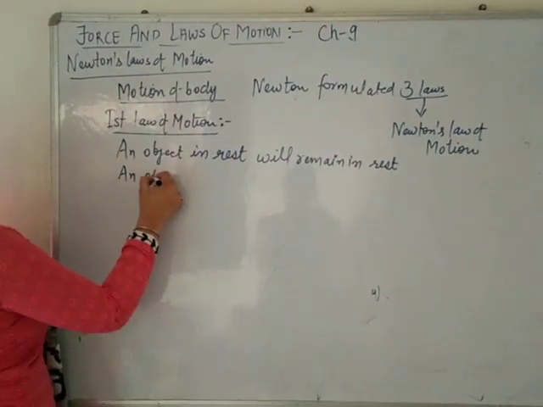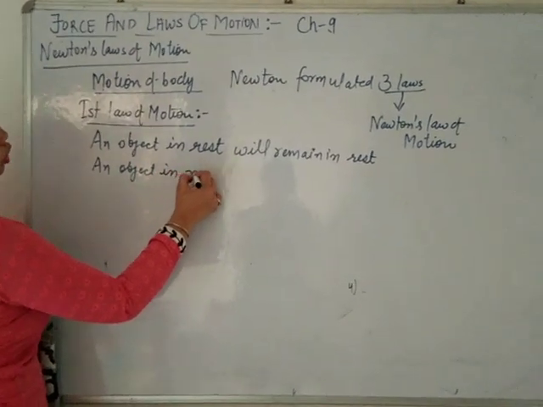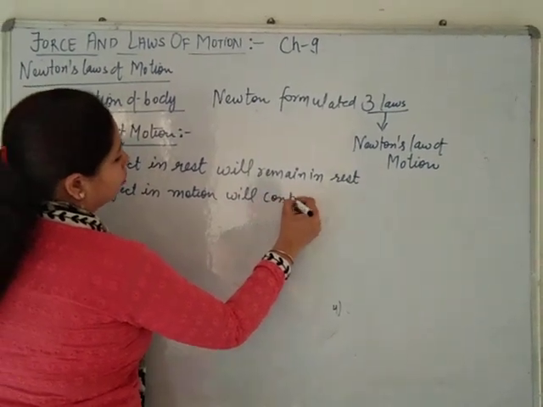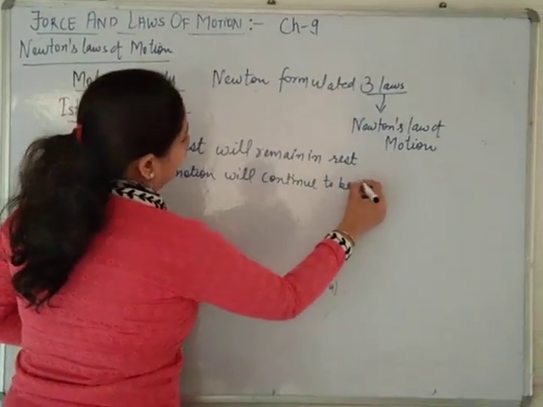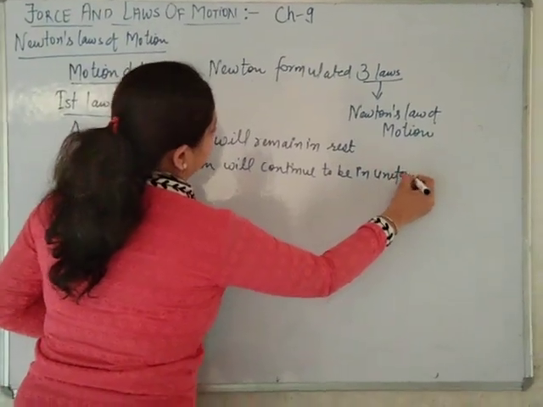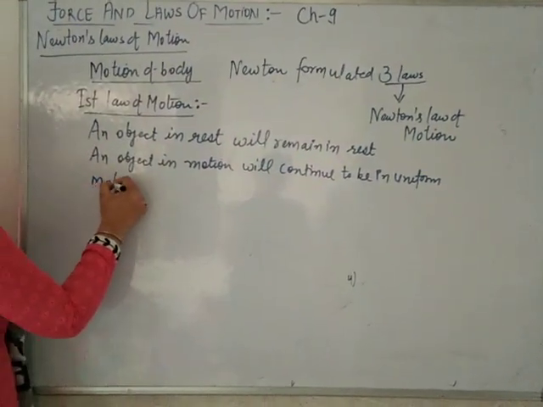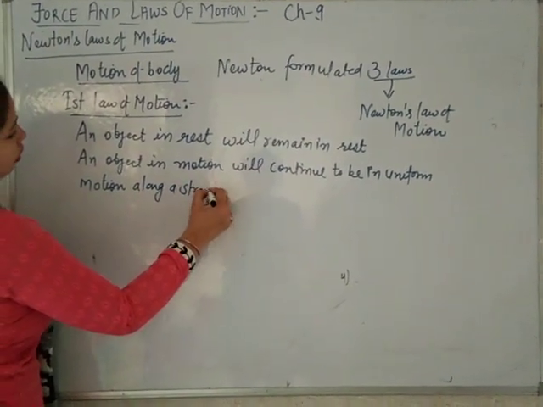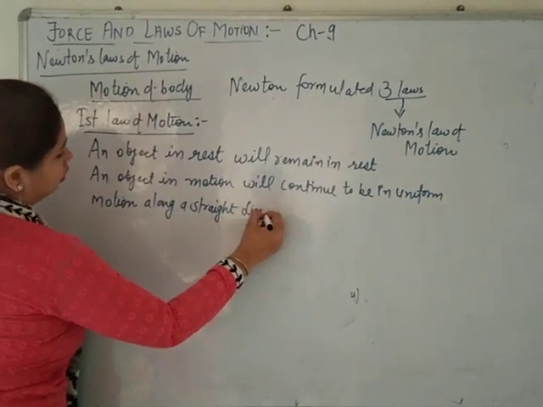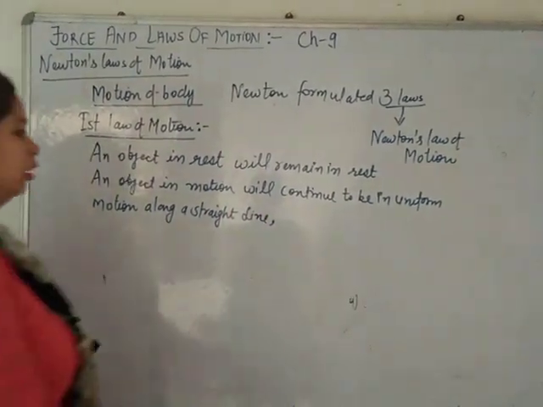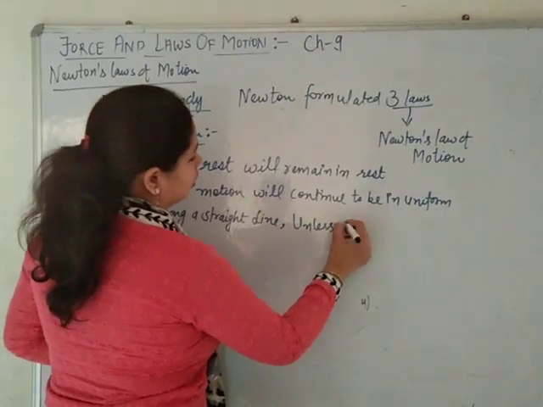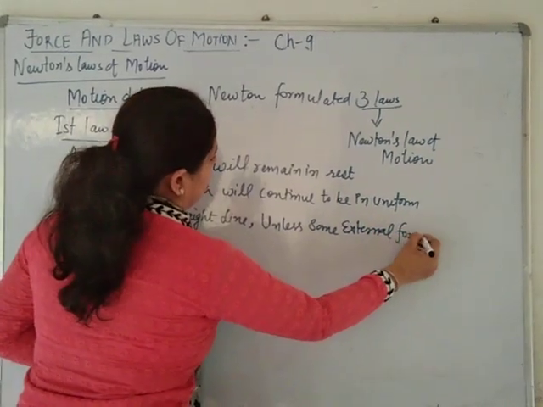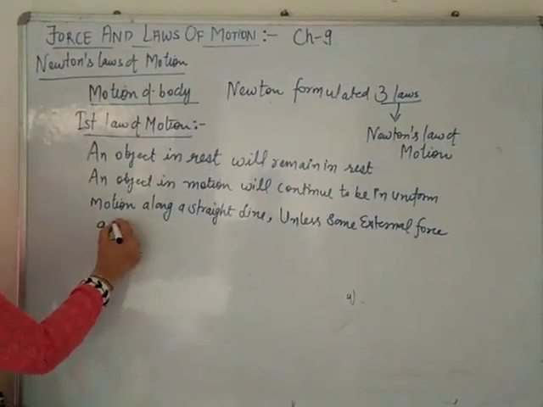An object in motion will continue to be in uniform motion along a straight line unless some external force acts on it.